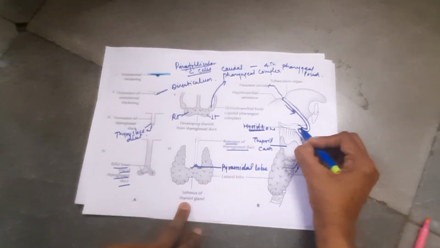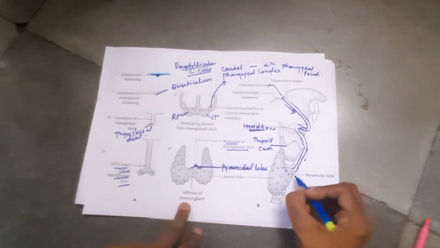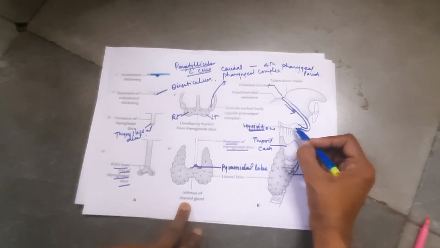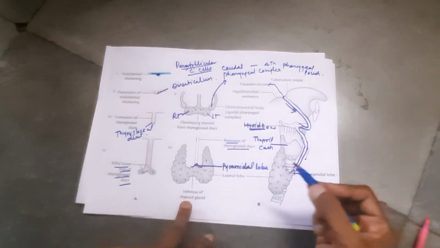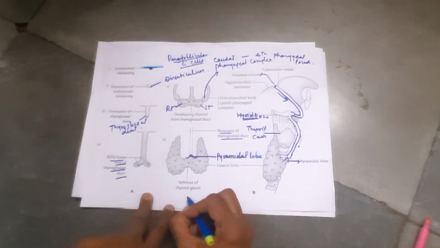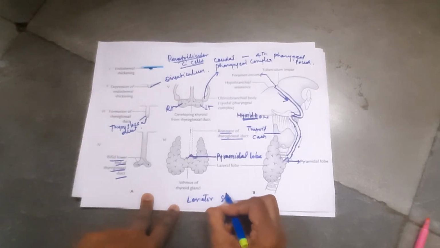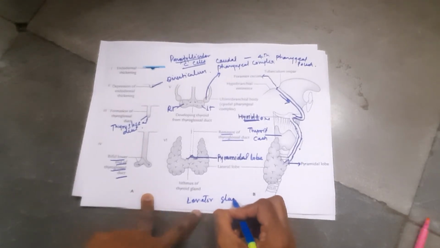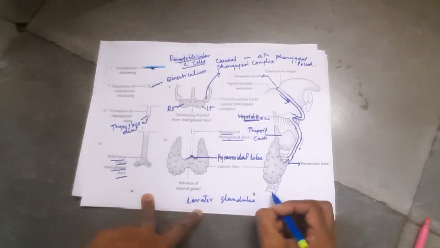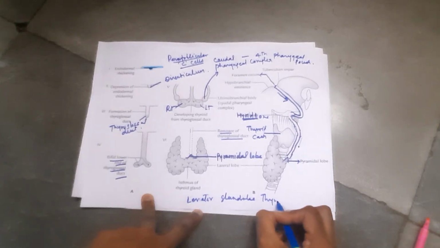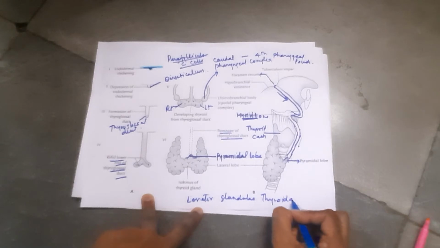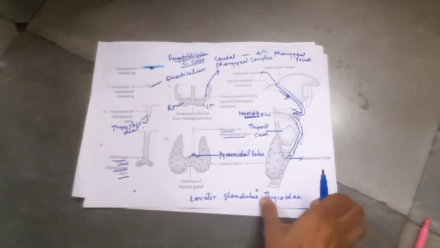Hyoid bone is here, and this is also the pyramidal lobe. Sometimes this pyramidal lobe is attached with the hyoid bone with the help of soft tissue, and that soft tissue is known as the levator glandulae thyroideae. Okay, so this is about the development of the thyroid gland.